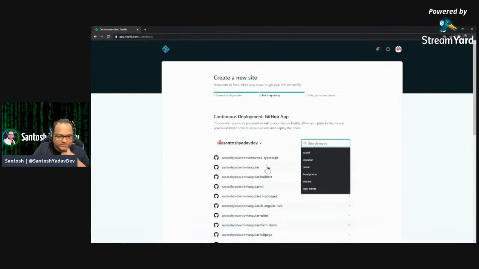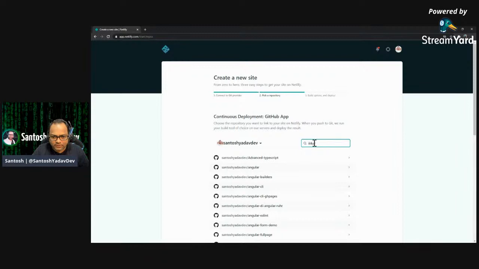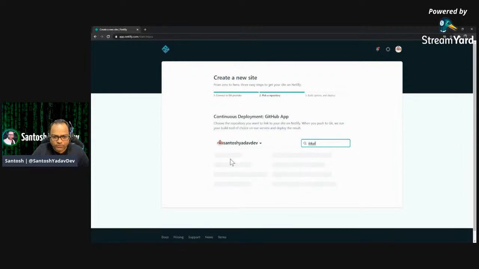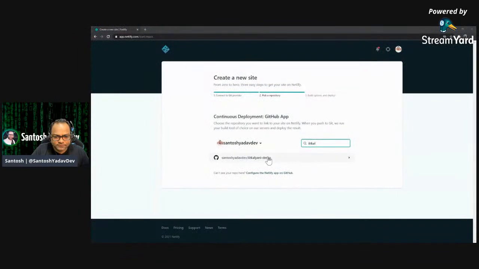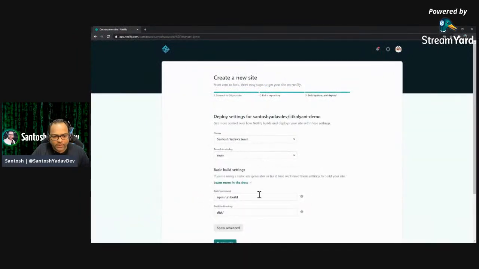And you can search for your repository. So right now we created IIT Kalyani demo. So it should be available. Let's see if the repository, yeah. So IIT Kalyani demo, and I'm going to deploy the main branch, and the command which we have to run is ng build --prod. So remember the first slide which we discussed about Angular CLI, where we saw a command called ng build --prod.